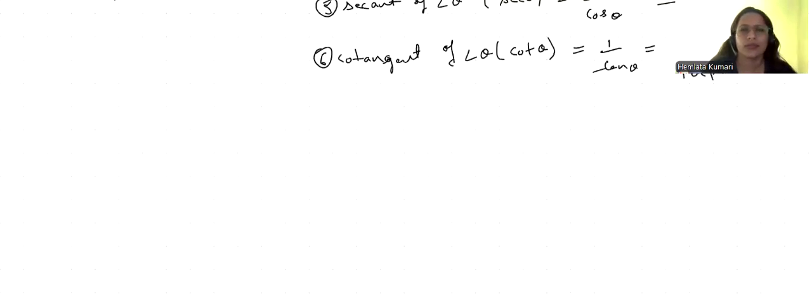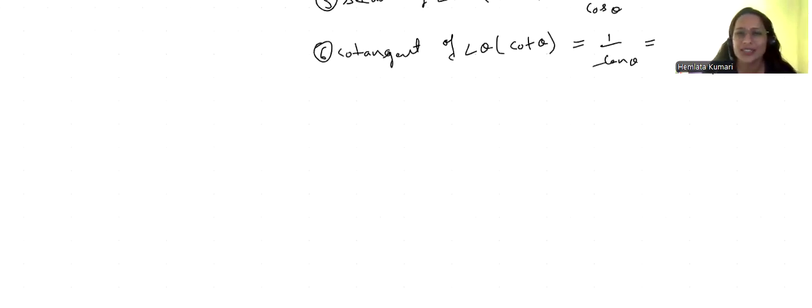Now, we need to learn these ratios. It's quite difficult to learn these ratios, like how to learn perpendicular upon hypotenuse, base upon hypotenuse, or perpendicular upon base. So I will tell you one small trick to remember these.